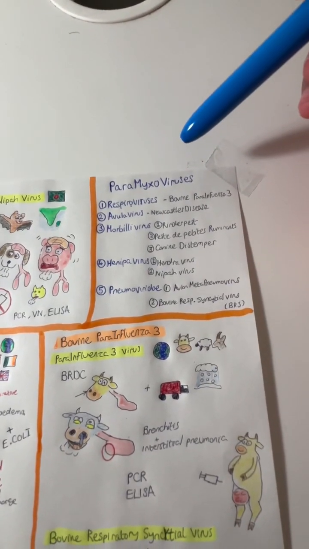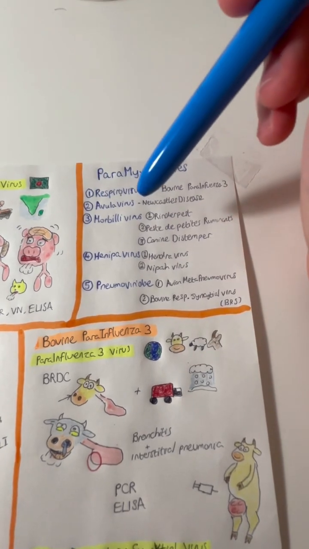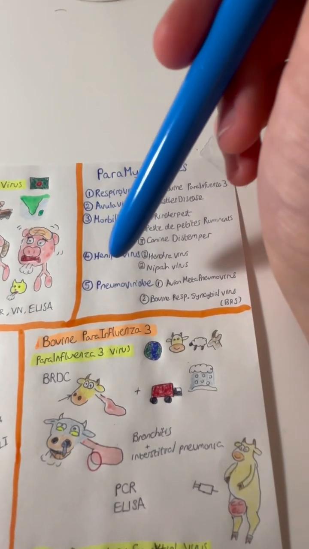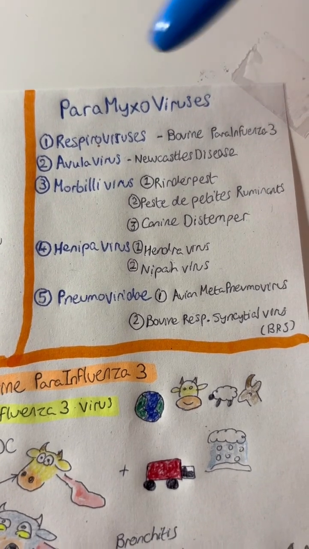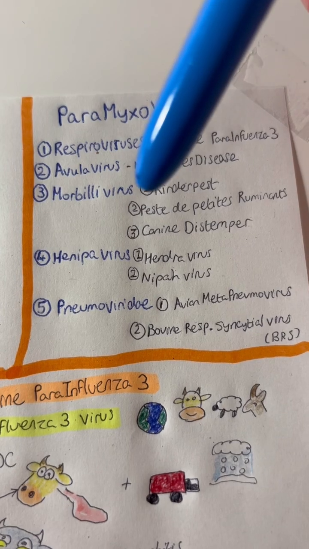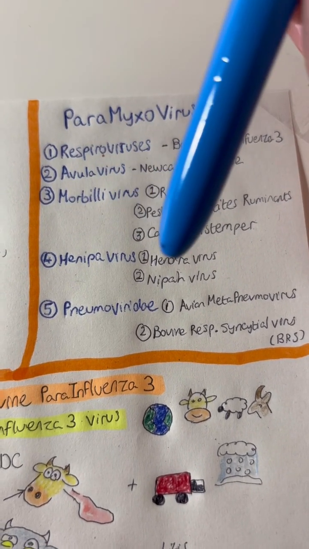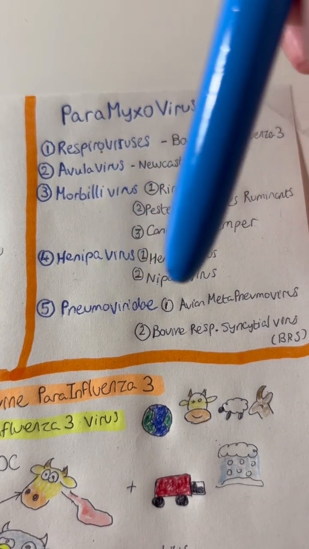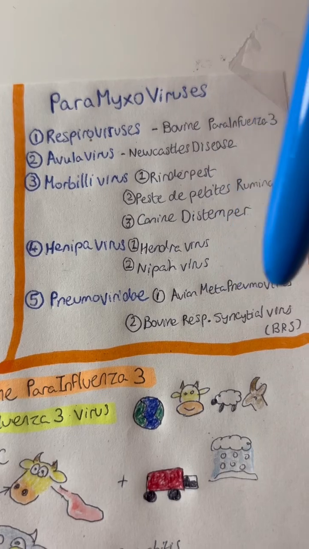Paramyxoviridae is split into 5 genera: respiroviruses, avulaviruses, morbilliviruses, henipaviruses, and pneumoviridae. Respiroviruses had bovine parainfluenza 3, avulavirus had Newcastle disease, morbillivirus had rinderpest, peste des petits ruminants, and canine distemper, henipavirus had Hendra and Nipah, and pneumoviridae had avian metapneumovirus and bovine respiratory syncytial virus.